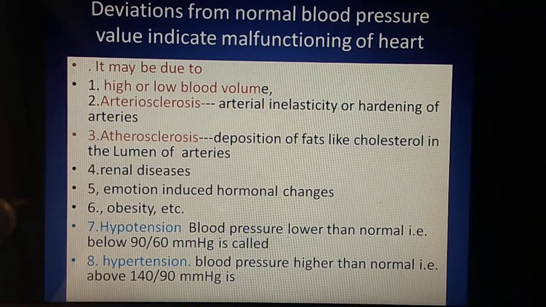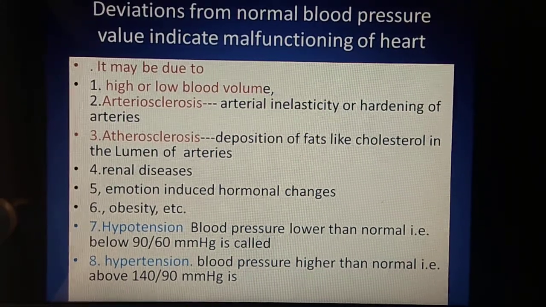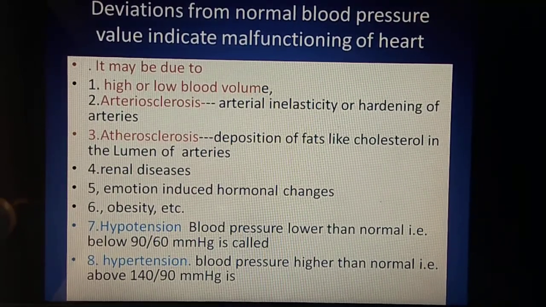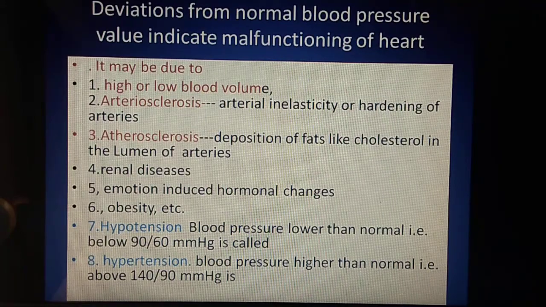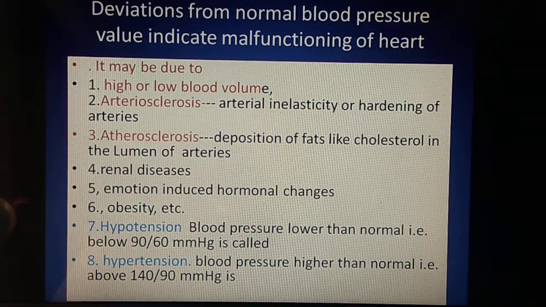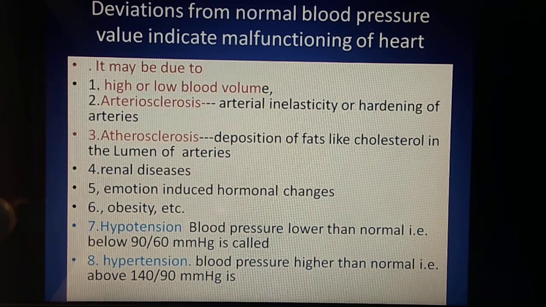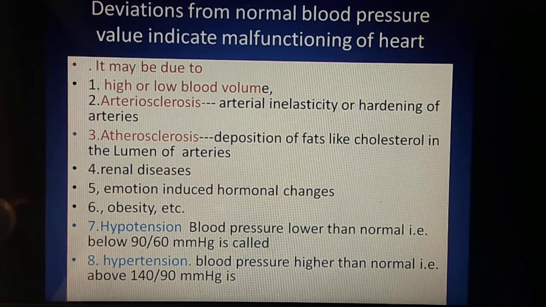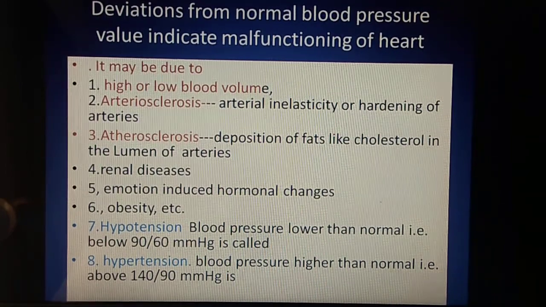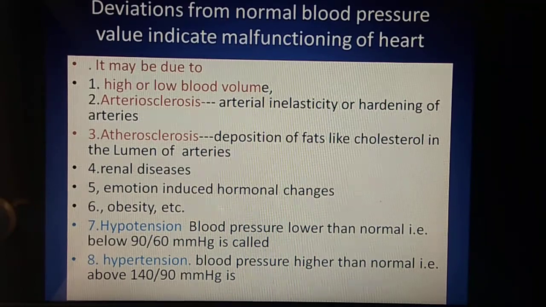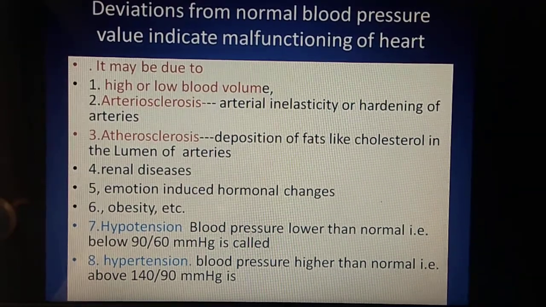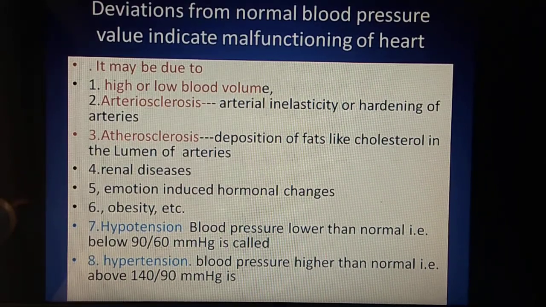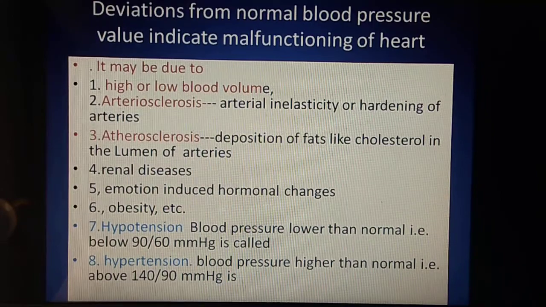Second, arteriosclerosis. Arteriosclerosis is an age-dependent disorder. What happens in arteriosclerosis? In old age, the elasticity of arteries decreases. If the elasticity of arteries decreases, the walls of arteries become harder, and due to this inelastic nature or hardening of the artery, the condition of arteriosclerosis arises.